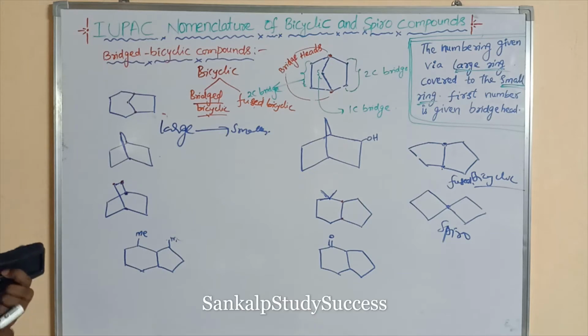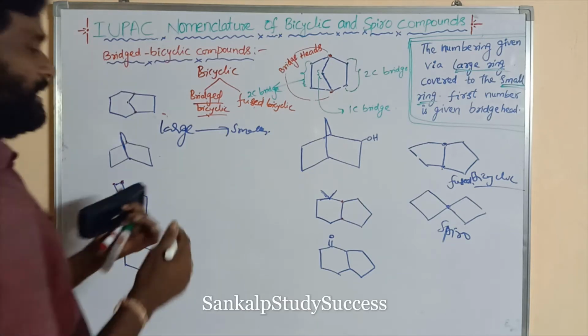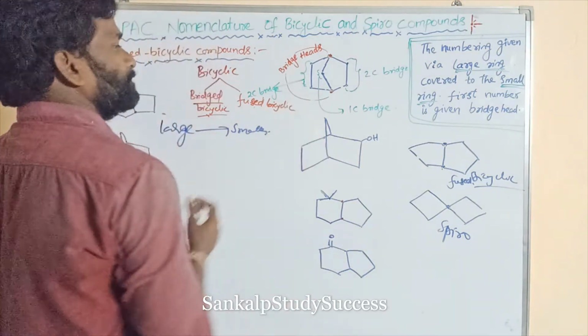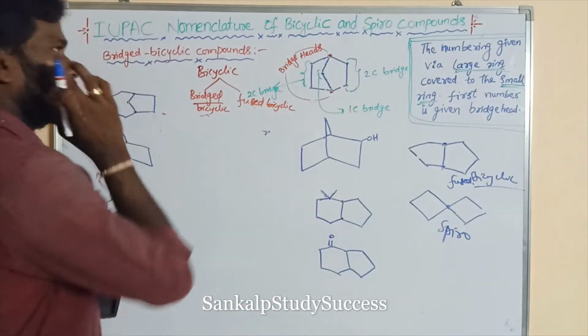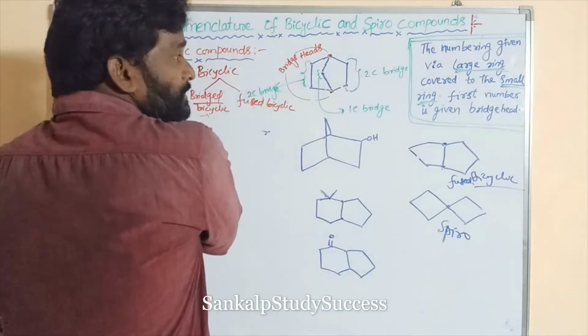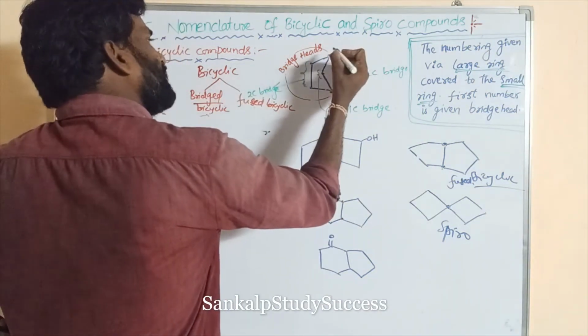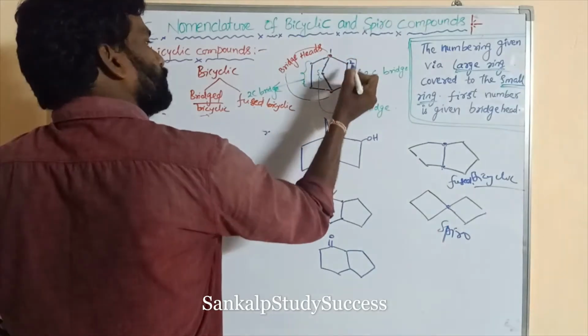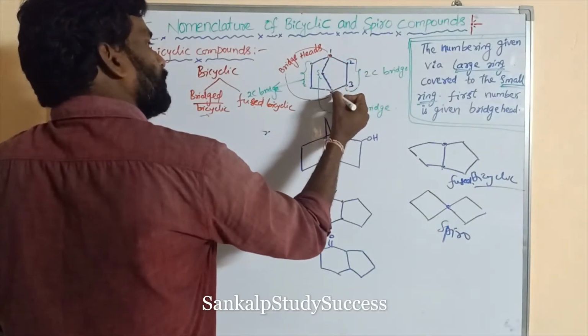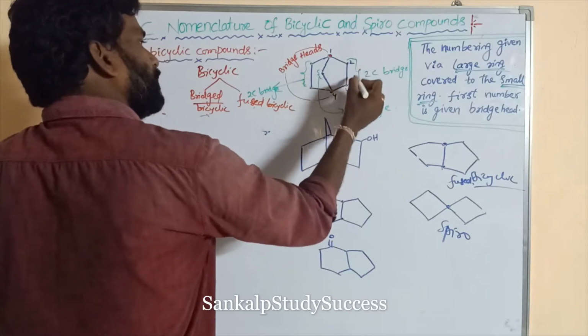So first of all, we can write one name. First of all, we can write this. The numbering is given first for bridgehead 1. This is 2, 3, 4. Okay, 1, 2, 3, 4.